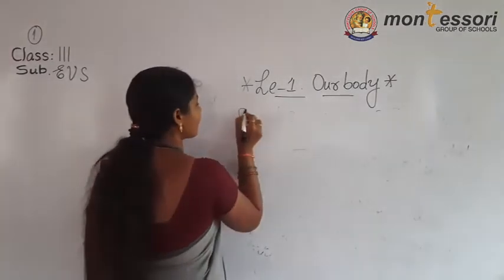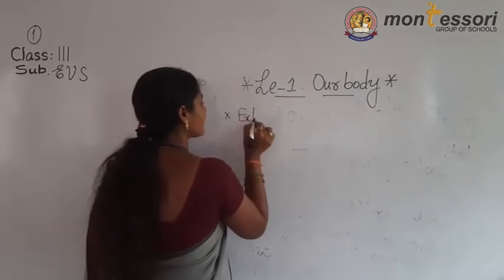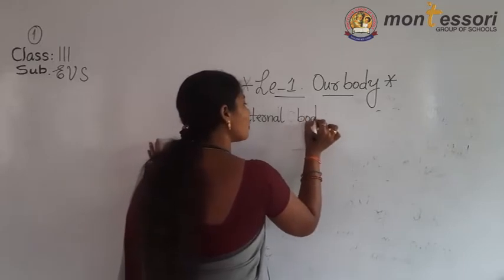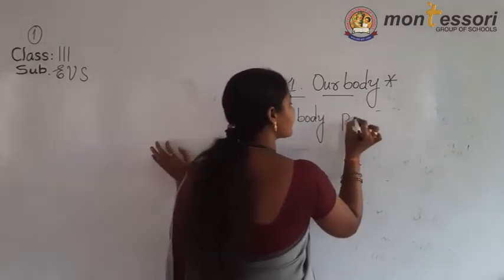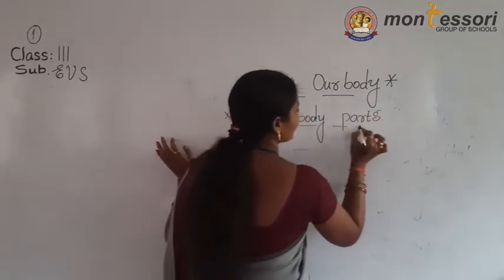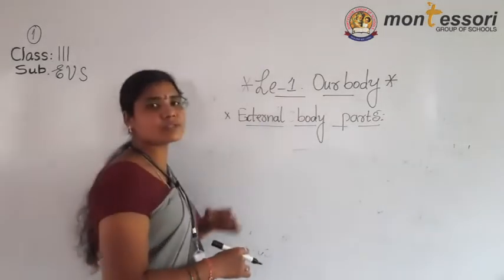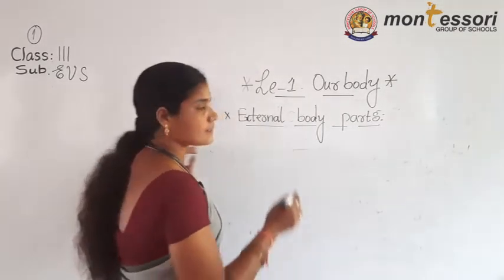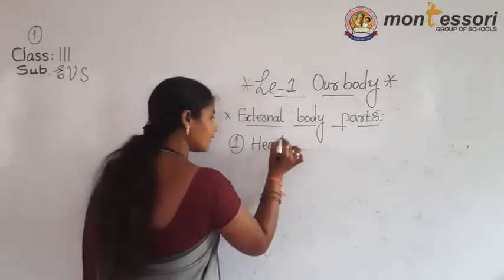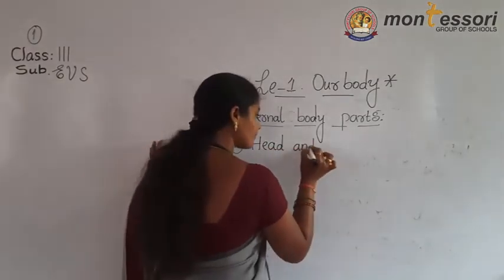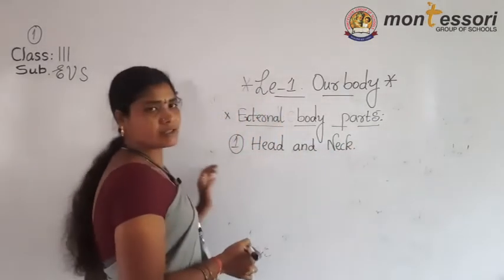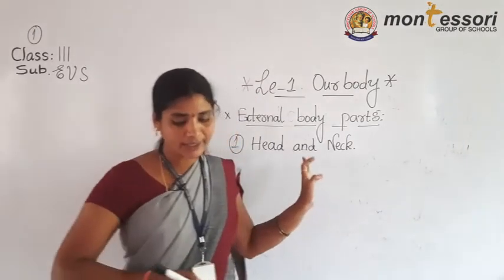External body parts. External, outside body parts. Now we are discussing the first one, head and neck. Head and neck. What are we discussing now about the head and neck?